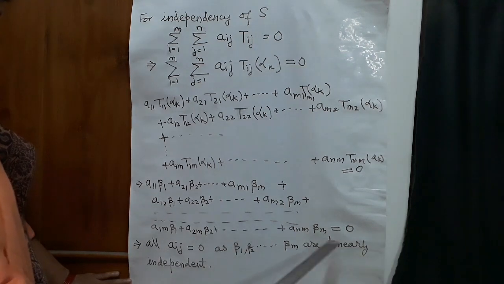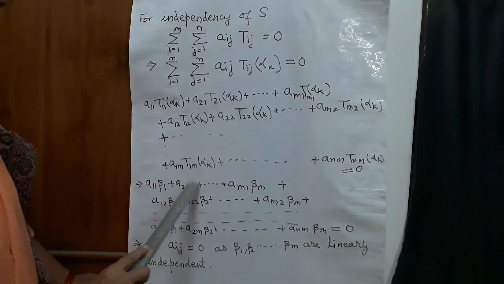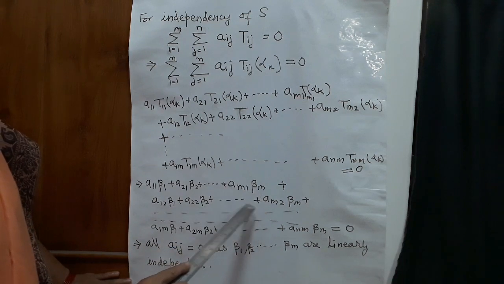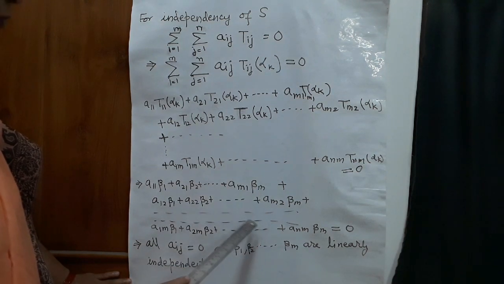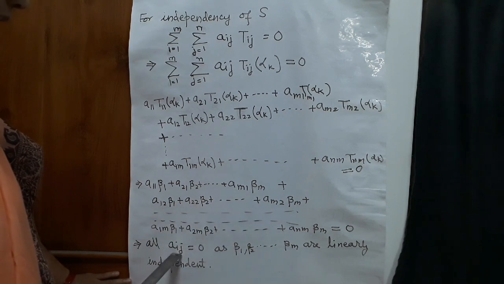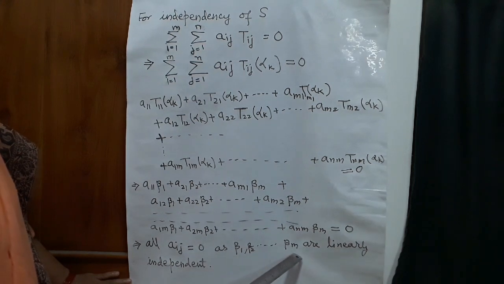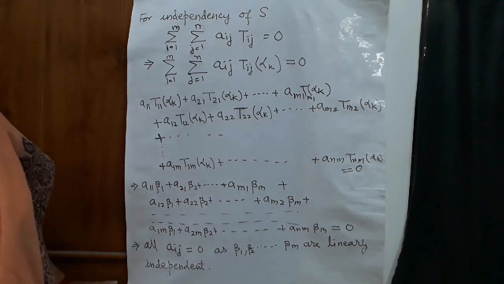Putting all these values, we see that we get a relation in beta 1, beta 2 and so on, beta m. They are elements of S2 and S2 is linearly independent. So all Aij is equal to 0, as beta 1, beta 2 and so on, beta m are linearly independent.